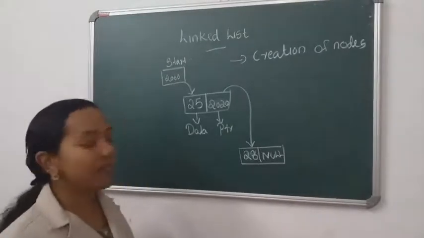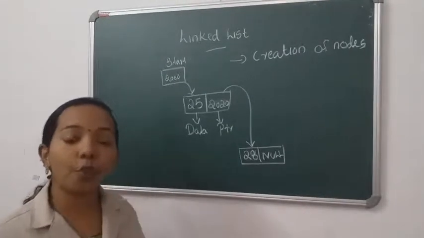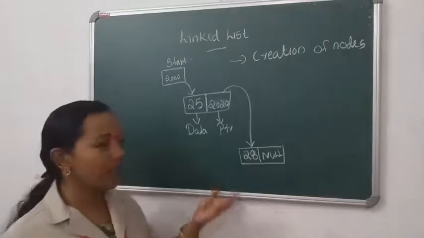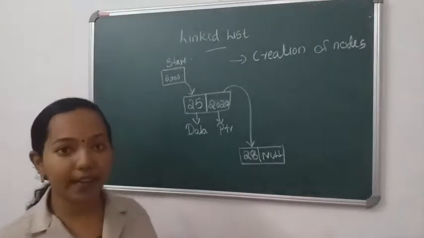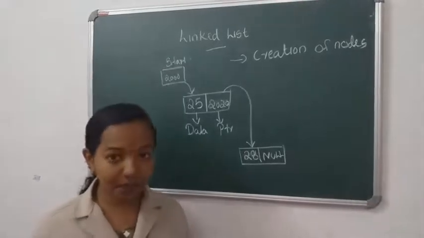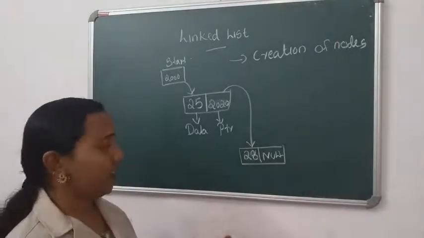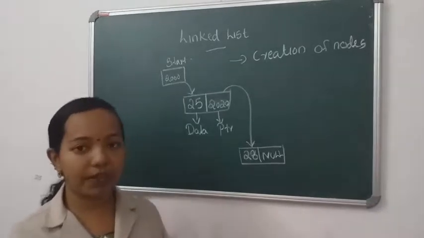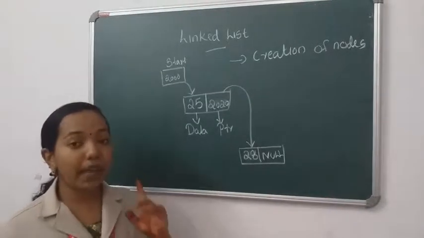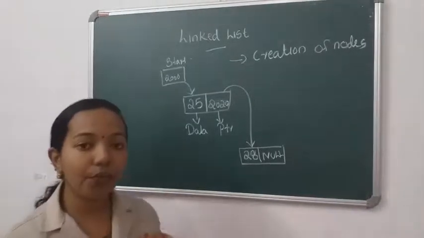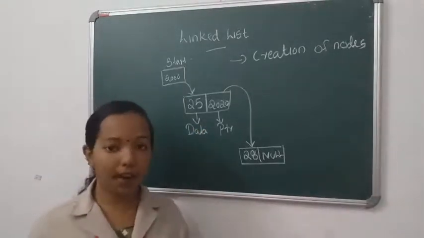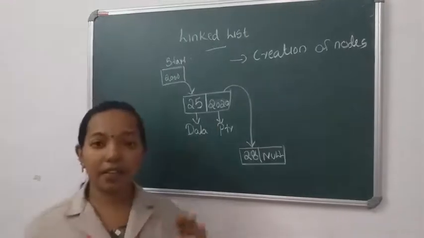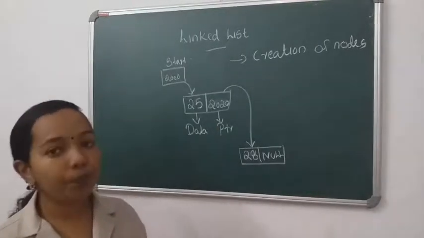So like this we can create nodes, any number of nodes. The main thing is: if we are creating the first node, copy that into start. After that, the pointer part will point to null.